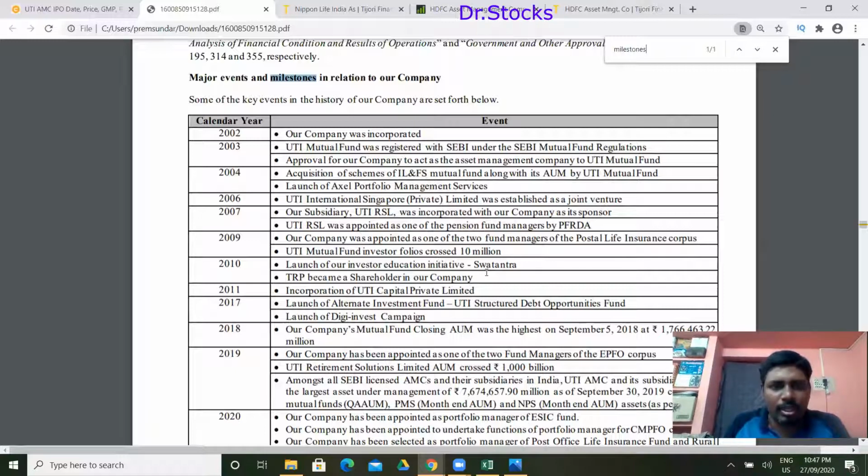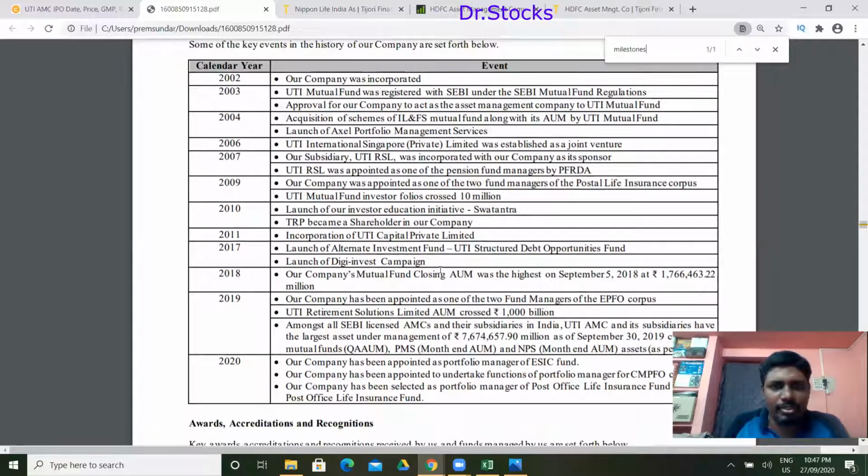Incorporation of UTI Capital Private Limited. They started some more organizations. Launch of an alternate investment fund. They started some new funds. Launch of the DG Invest campaign. They did some digital innovations. Closing AUM was the highest as of 5th September. This is their closing mutual fund AUM as of September 2018.